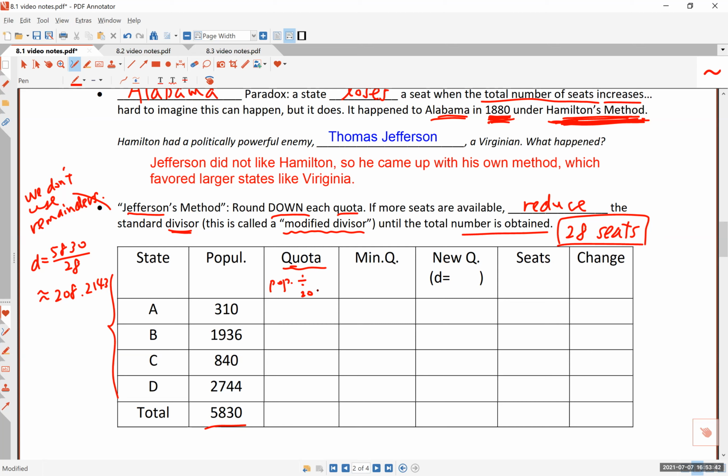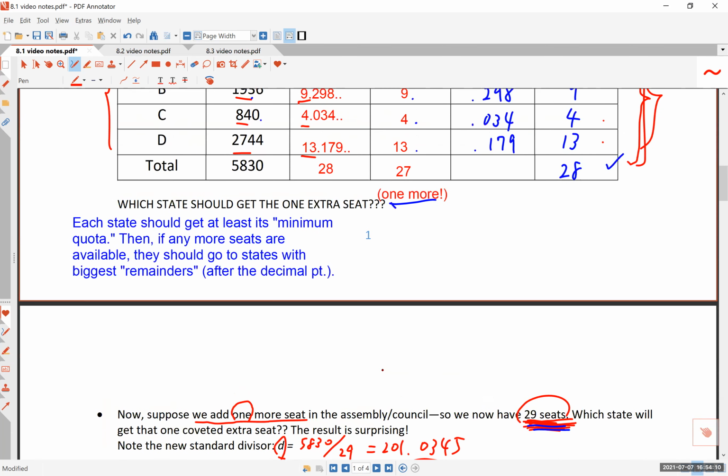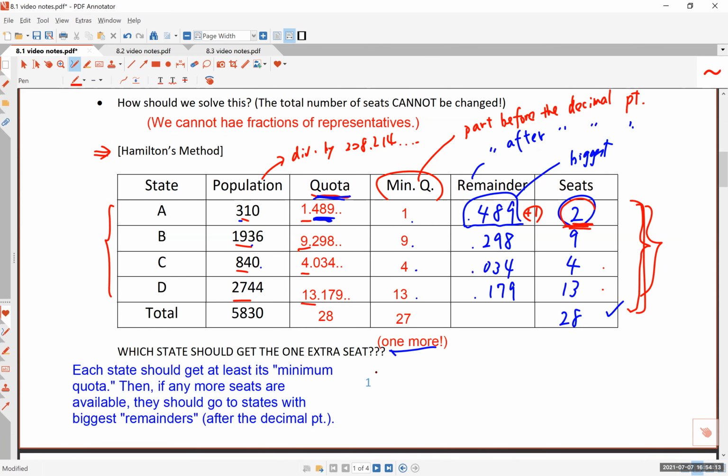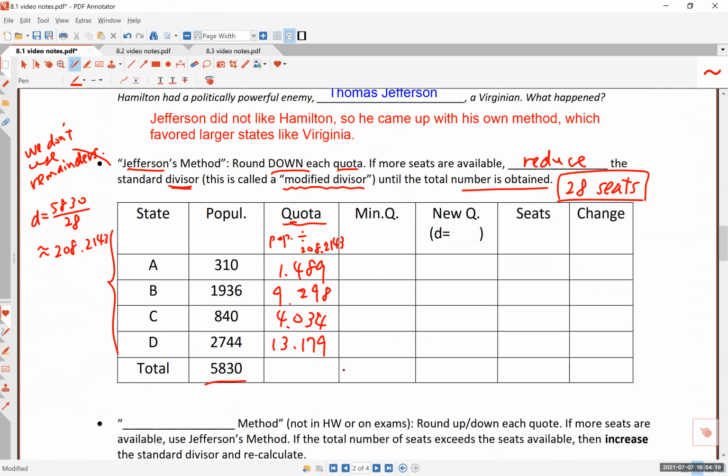So the quota is the population divided by 208.2143. If you do that, we had these numbers before: 1.891, 9.298, 4.034, and 13.179. If you're wondering whether you have seen these numbers, yes, we did. That's exactly the same numbers that we saw up here on page 1, because we are using the same formulas here. Now remember the minimum quotas. The minimum quotas are 1, 9, 4, 13.